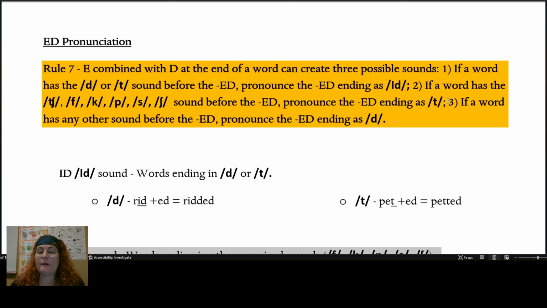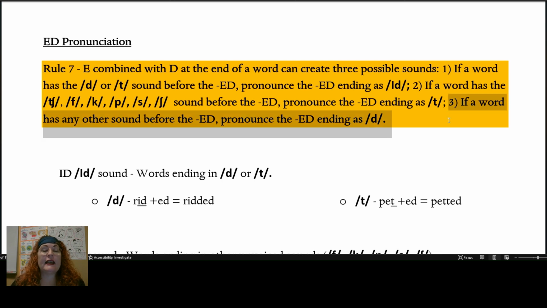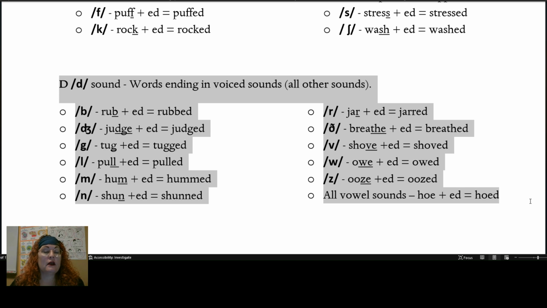Number 3, if a word has any other sound before the ed, pronounce the ending as d. Rubbed, judged, tugged, pulled, hummed, shunned, jarred, breathed, shoved, owed, oozed, and any vowel sound, for example, hoed. Again, take note of the last sound in each of these words.